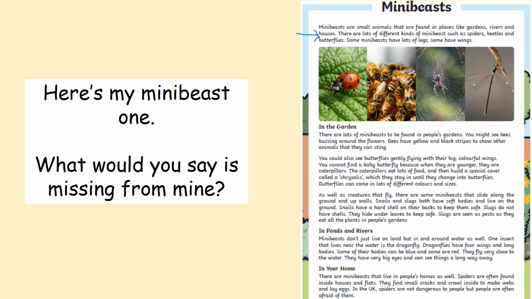And then I've got some nice images here. But what am I missing underneath my images? I could have captions in here saying this is a ladybird and giving some facts about ladybirds. These are honeybees and giving a little quick fact about honeybees. I might have wanted to, if you think about the pictures that have gone before, put these images and scatter them in and amongst my text and make it a bit more interesting that way.